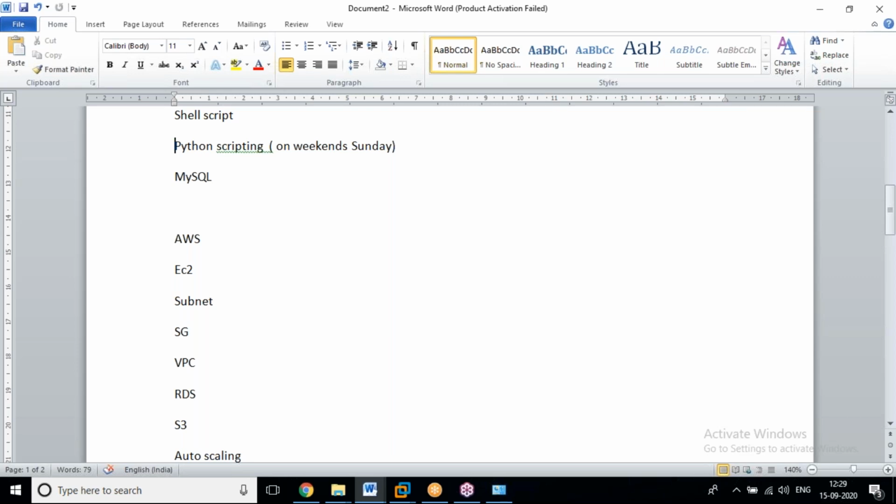But I didn't get approval from the management before announcing it. I'll try to take that confirmation from the management, and if they accept, I'll deliver the Python. Python scripting, not the entire Python: the basics of Python and Python scripting, which is enough for our DevOps environment and AWS purpose. That's optional for you.